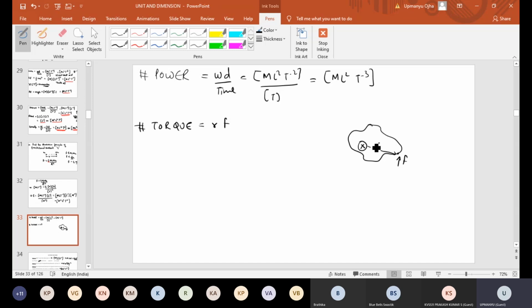No, the body cannot move, but it can rotate about this axis. So the body starts rotating about this axis.